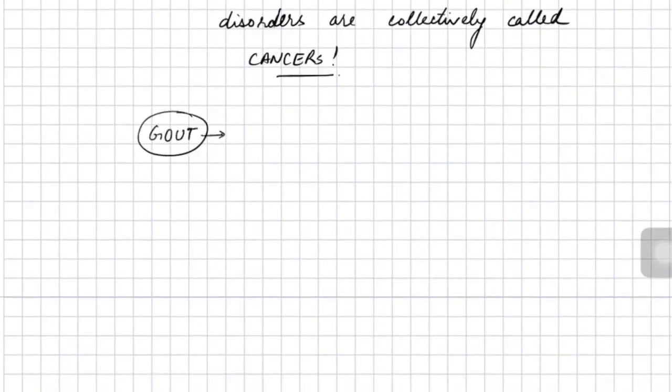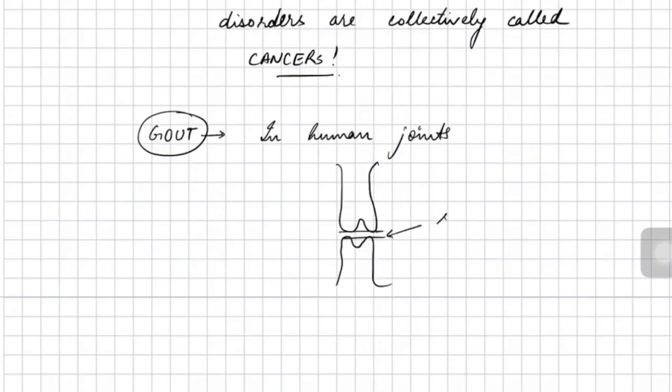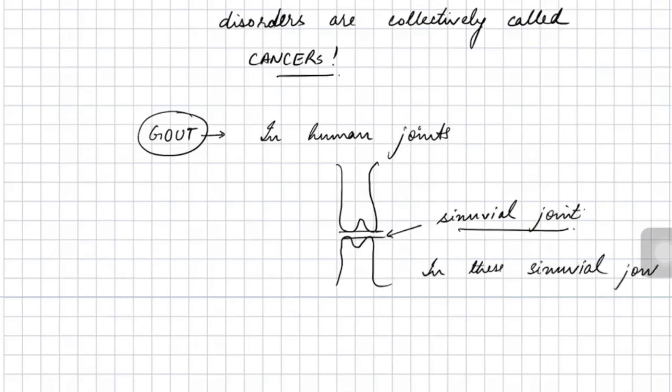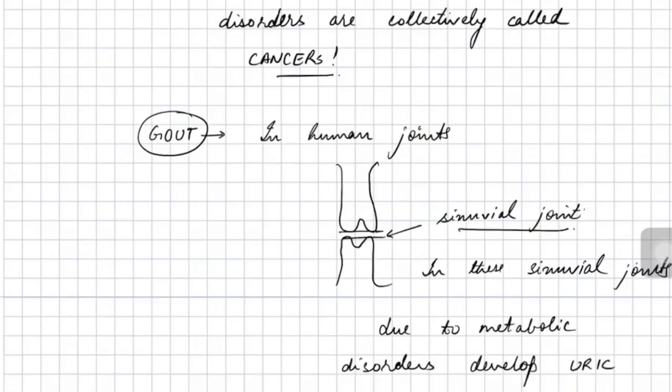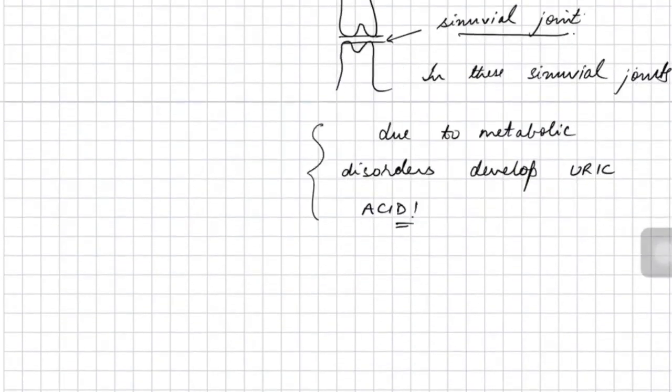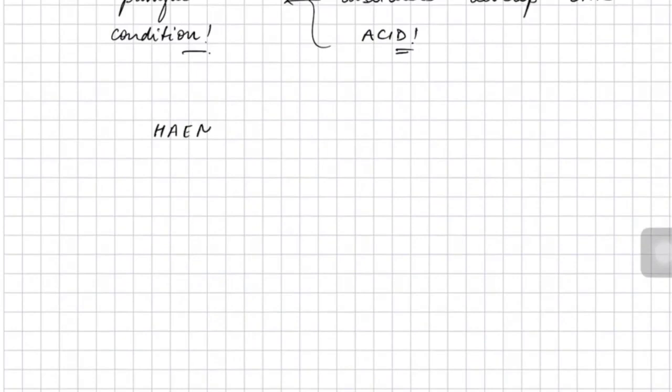Now we are going to discuss another disease called GOUT, G-O-U-T. GOUT occurs in human joints. If you consider these two bones, in between them there is a synovial joint. This synovial joint is affected in GOUT, and there is a presence of uric acid crystals in these joints, which occur because of metabolic disorders. These uric acid crystals result in a painful condition and swelling in the joints, which is known as GOUT.